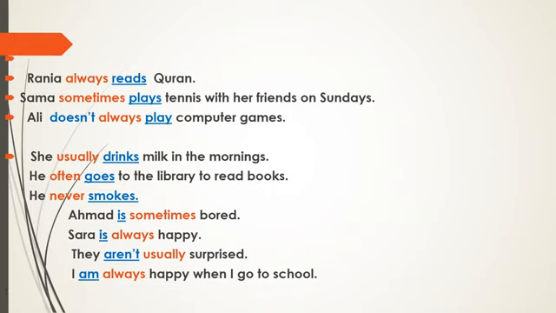So after doesn't and don't we put an infinitive verb. Now I want you to notice the place of the adverbs of frequency. For the first two sentences, we put the adverbs of frequency before the main verbs. But in the negative sentence, Ali doesn't always play, we put the adverb of frequency in the middle between the auxiliary verb and the main verb.